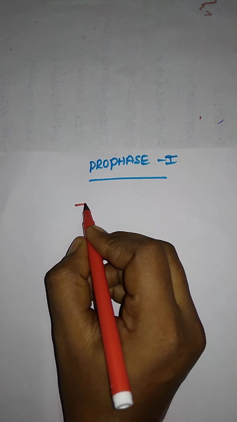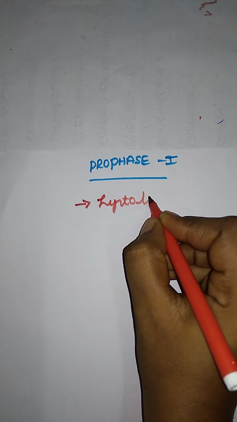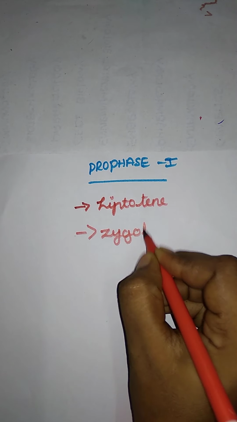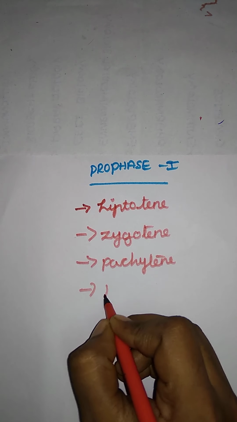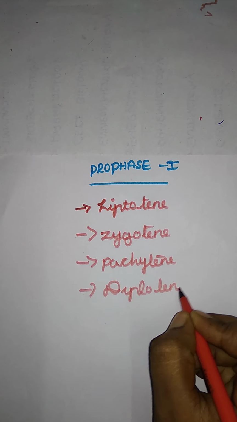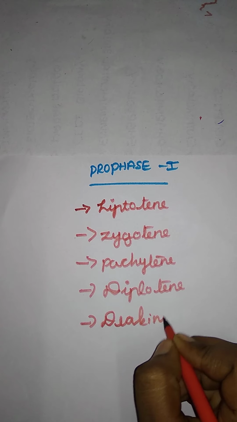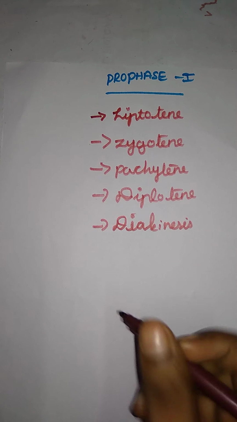Here prophase has a longer duration, so it has 5 subdivisions, 5 stages. The first one is leptotene, the second is zygotene, the third is pachytene, the fourth is diplotene, and the fifth is diakinesis. So these are the 5 stages of prophase 1. Each stage has a separate function. The first one is leptotene.